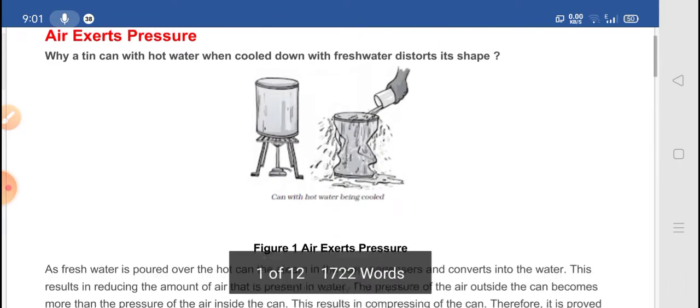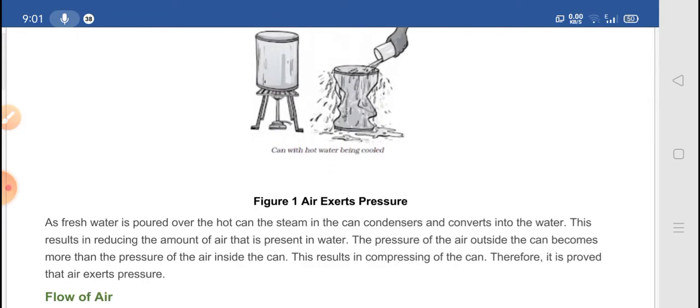So here one activity is given. Fresh water is poured over the hot can. The steam in the can condenses and converts into water. This in result reduces the amount of air present in the can. So here the pressure of the air outside the can becomes more than the pressure of the air inside the can, right? Outside, the pressure is more compared to inside the can. As a result, the can gets compressed, so it proves that air exerts pressure. You can see in this figure, right?